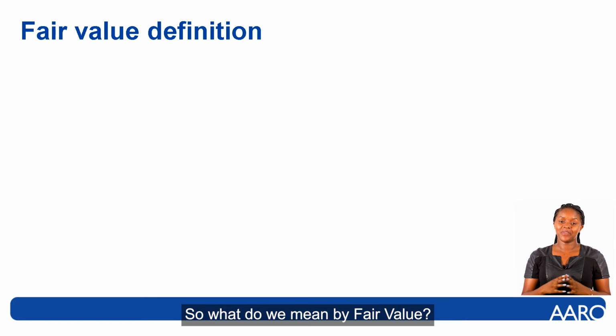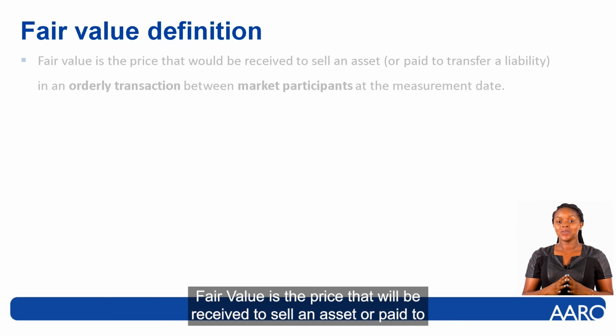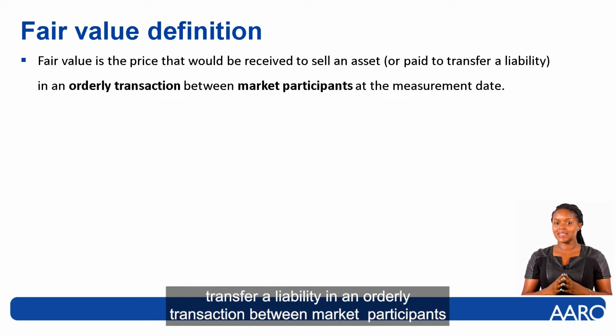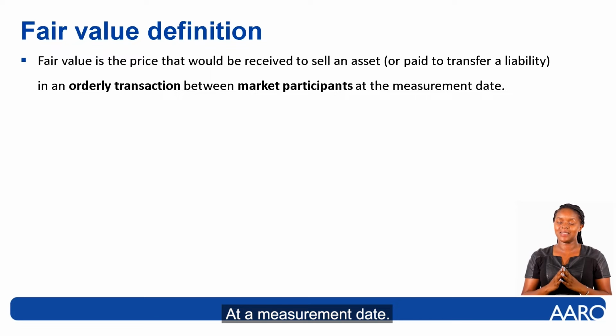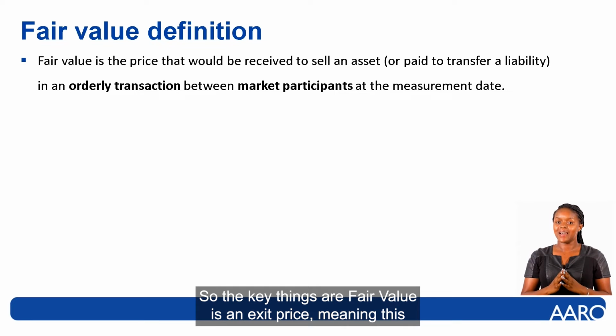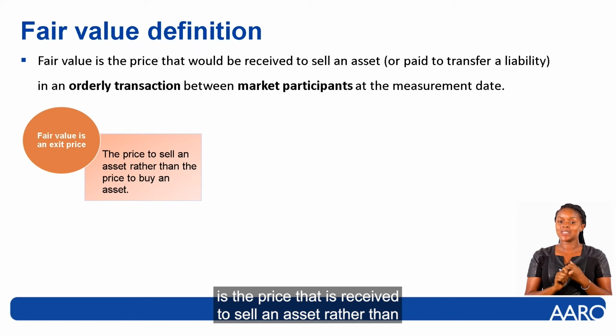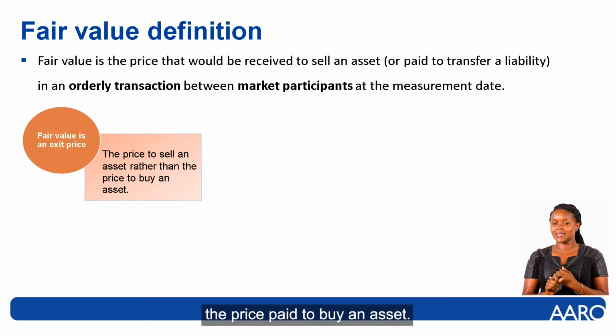So what do we mean by fair value? Fair value is the price that will be received to sell an asset or paid to transfer a liability in an orderly transaction between market participants at a measurement date. So the key things are: one, fair value is an exit price, meaning this is the price that is received to sell an asset rather than the price paid to buy an asset.